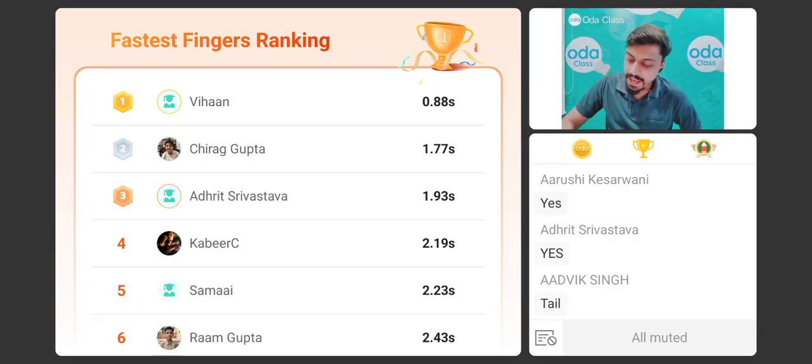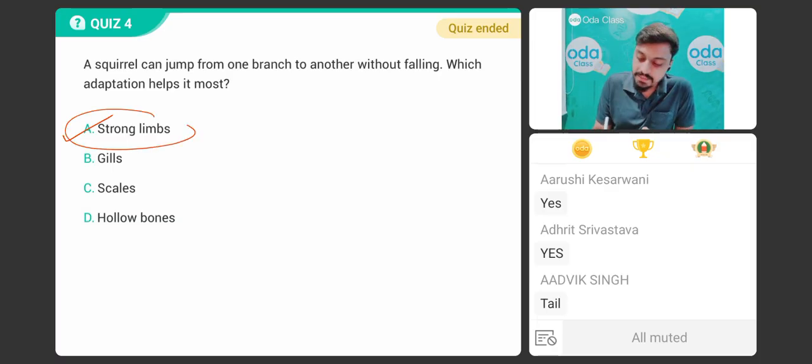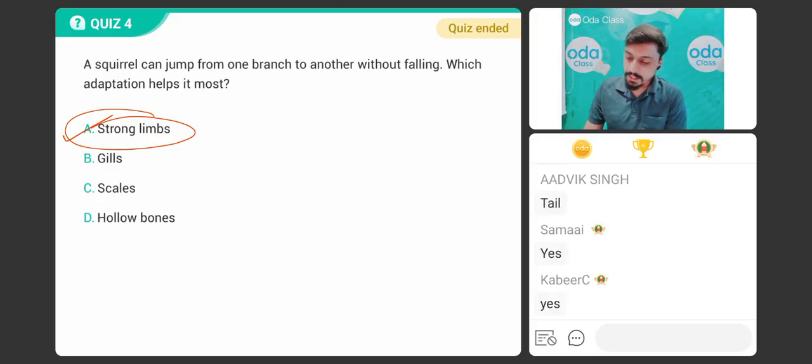Very well done. Excellent. Superb. Masterstroke. Most of the students have answered the question correctly. Option A, that is strong limb, is the correct answer. सही जवाब क्या है? इसका सही जवाब है strong limb. Is it clear to all of you guys? क्या ये clear है for all the students? Quickly tell me. Yes or no? Strong limb is a very correct and very accurate answer.